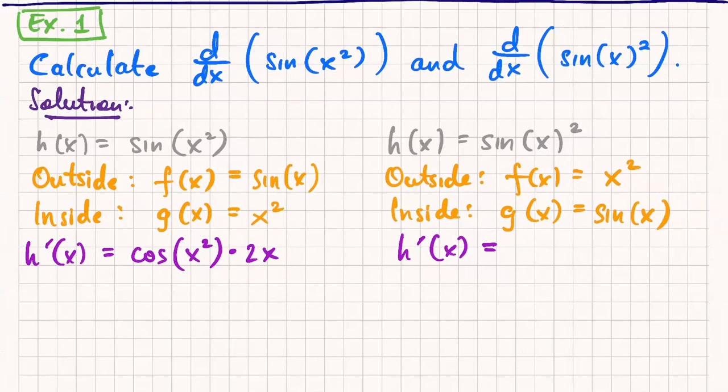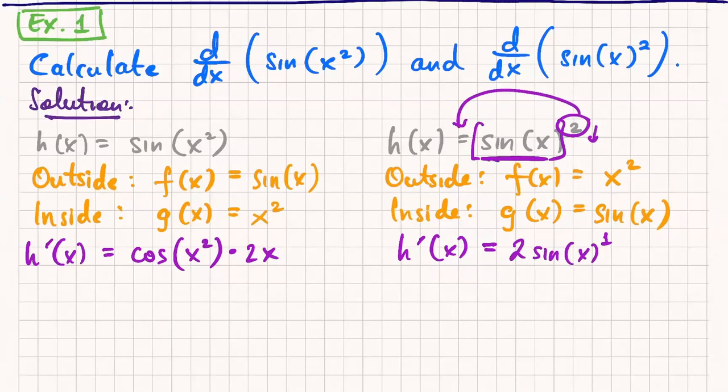So what is here? Remember, this is sine of x, and the whole thing is squared, right? So you could think about it like this. The 2 comes out as a coefficient and then the exponent decreases by 1. But whatever was inside stays inside, right? The inside stays the same. So I get 2 sine x to the power 1. I don't need the 1, but I'm going to write it there just to be clear.